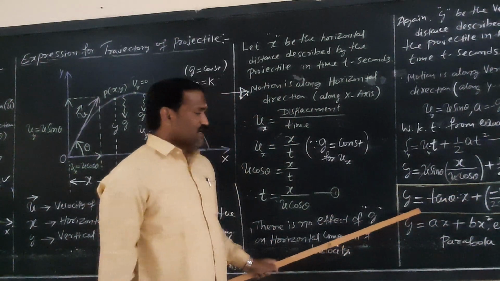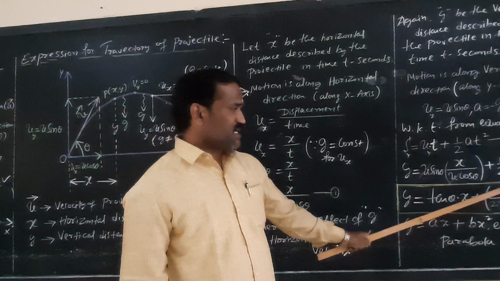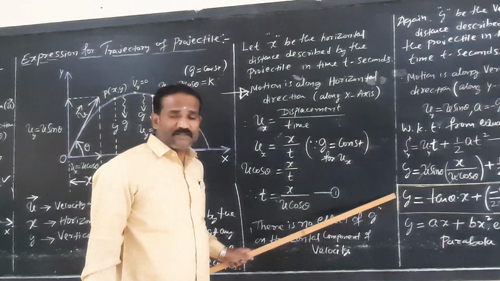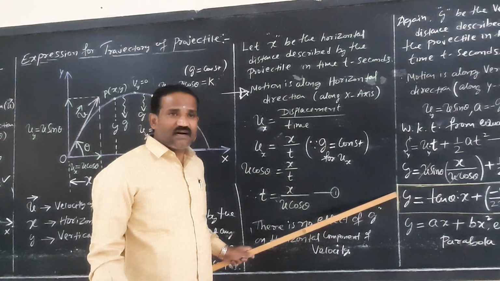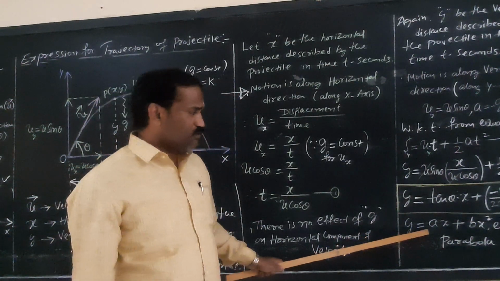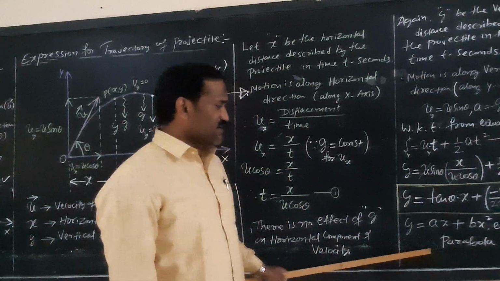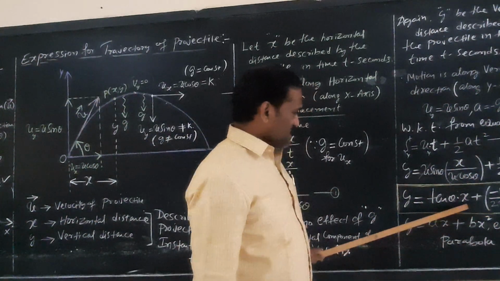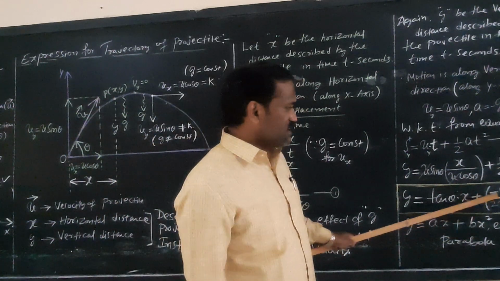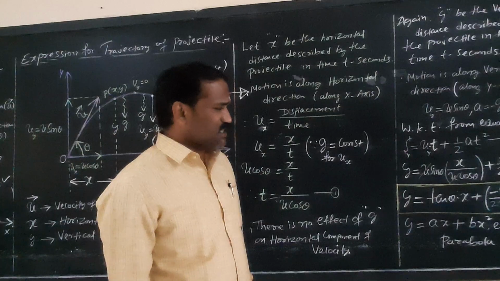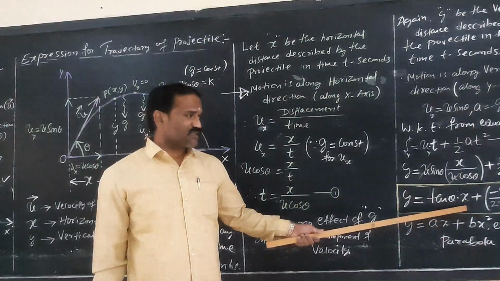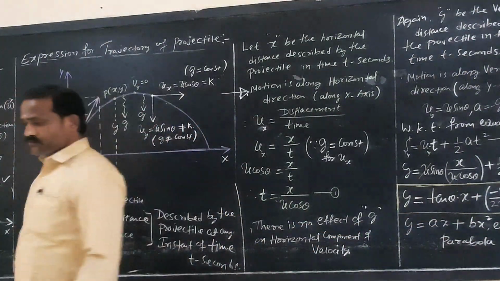Rearrange the terms. You will get y is equal to tan theta into x minus g divided by 2 u square cos square theta into x square. This is the equation of the projectile. The path or trajectory of a projectile is a parabola. We know the standard equation of a parabola is y is equal to ax plus bx square. By comparing this equation with the standard equation, a is equal to tan theta and the constant b is equal to minus g divided by 2 u square cos square theta. Definitely this equation shows the path of the projectile is a parabola. Thank you.